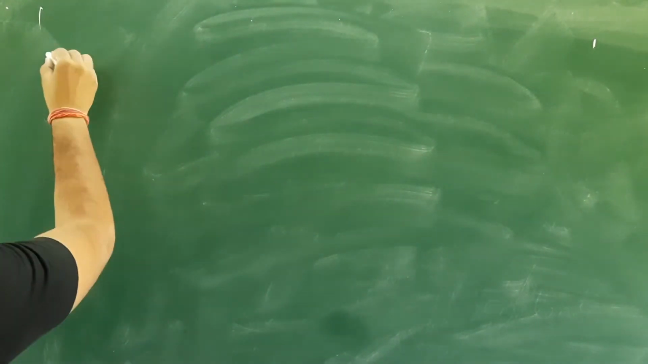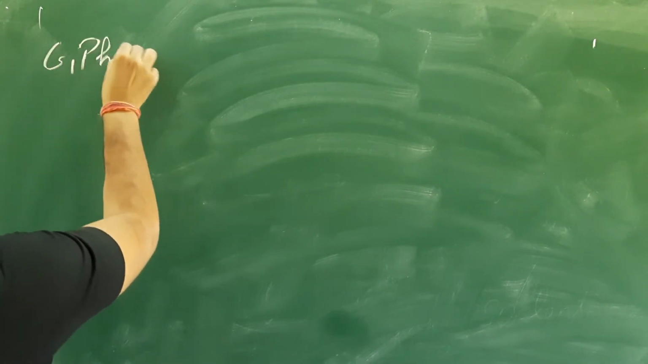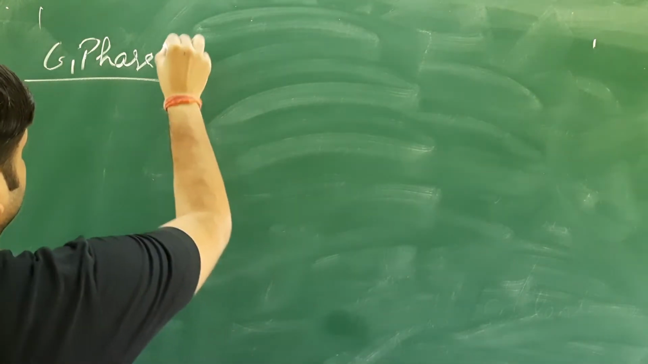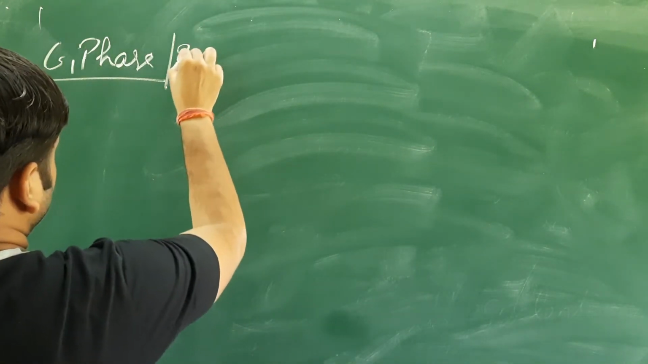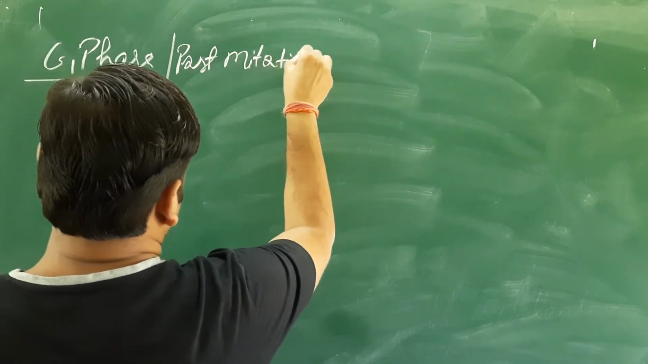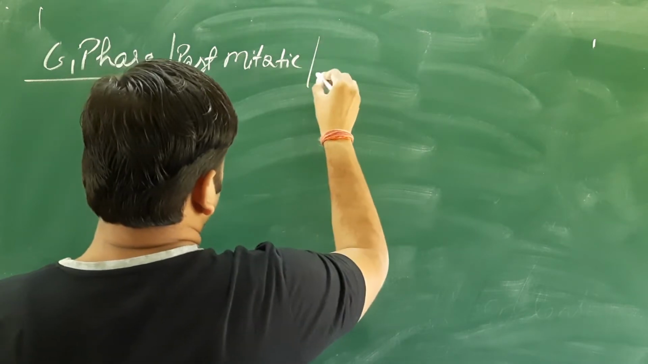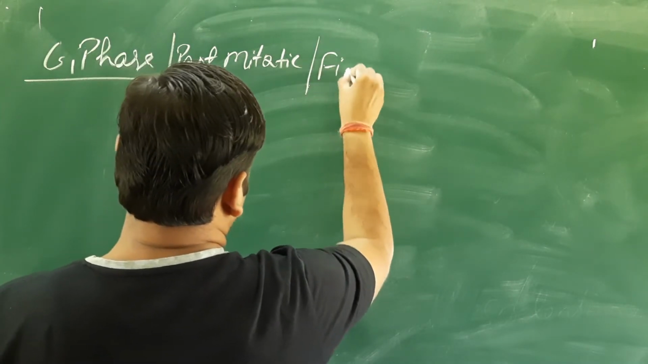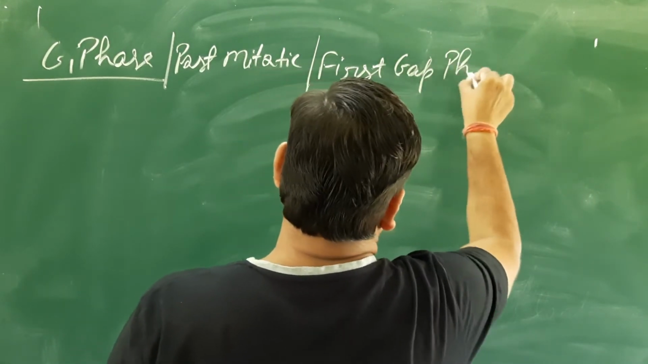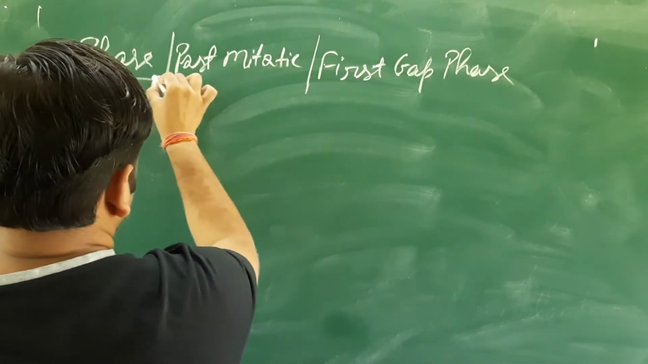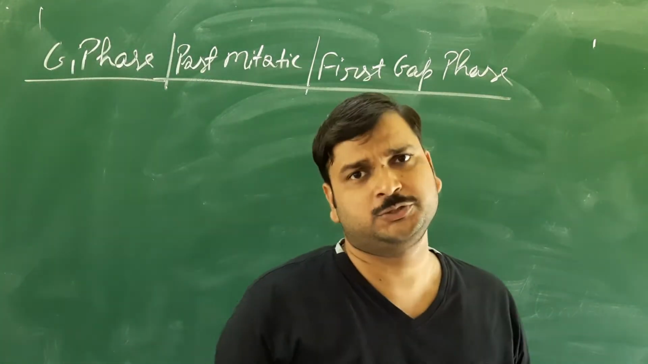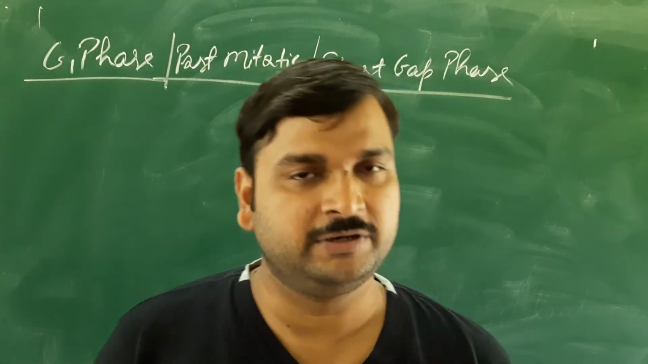So the first one is the G1 phase. Some other names are there. The G1 phase is also called the post-mitotic phase, or the first gap phase. So different names are given: G1 phase, post-mitotic phase, first gap phase, or gap 1 phase. In different books, different names are given.